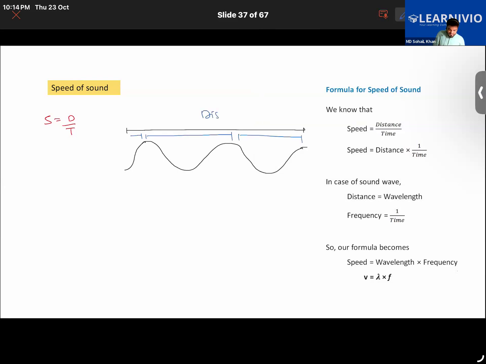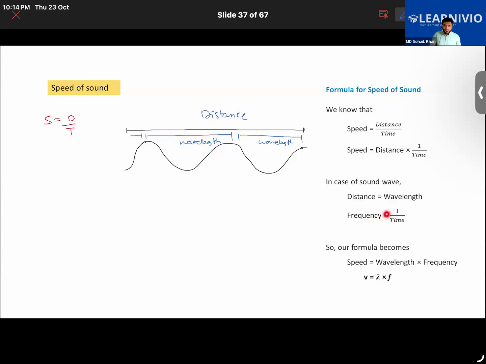So in case of the sound wave, distance is equal to wavelength. So in place of distance, we will write wavelength. And 1 upon time period is the same as frequency. Frequency has an inverse relation with the time period.